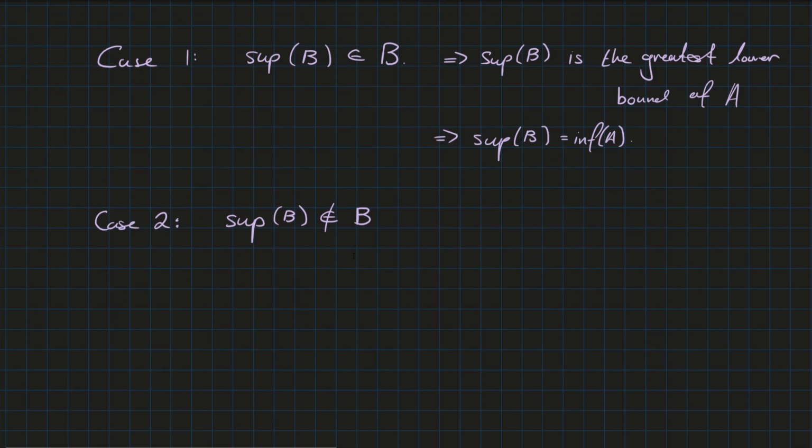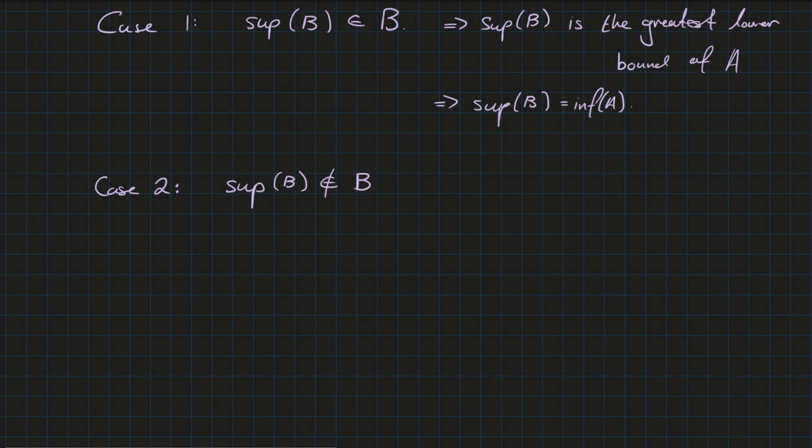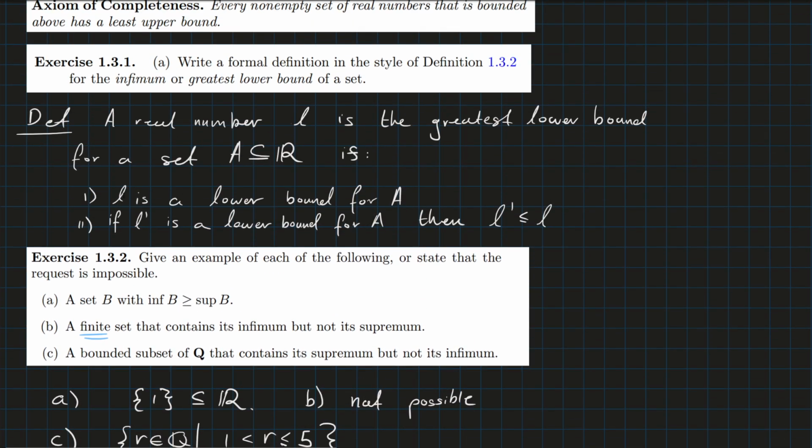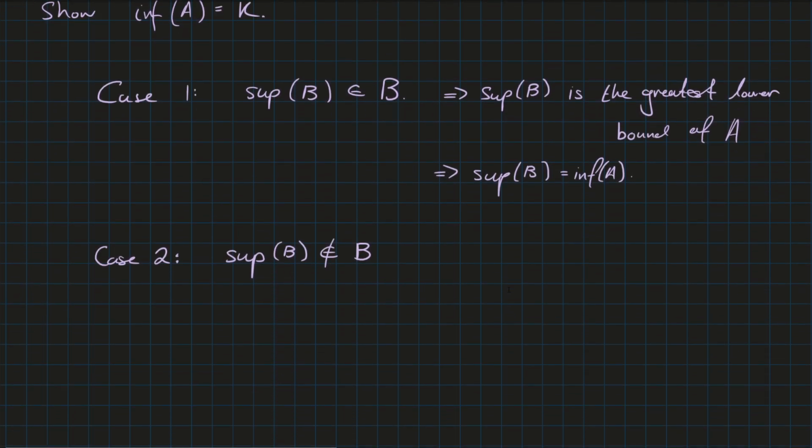In this case, we can still prove what we're trying to prove, we just want to do it a little more carefully. Remember, the infimum has two conditions: it needs to be a lower bound, and it is bigger than any other lower bound.